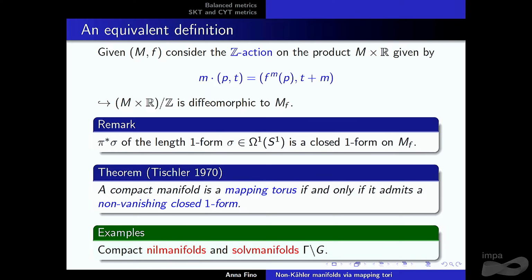Anyway, this quotient is diffeomorphic to the previous quotient. And there is a nice thing here. If you take the length 1 form on the circle and you pull it back, you have a closed 1-form on your mapping torus which is non-vanishing. By a result of Tischler, a compact manifold is a mapping torus if and only if you have such a closed 1-form which is non-vanishing. This example includes, for instance, compact nilmanifolds and compact solvmanifolds, which are compact quotients of a simply connected nilpotent group or solvable group by a lattice.